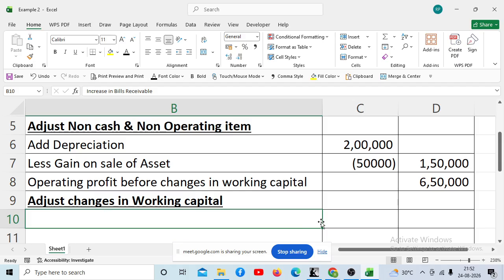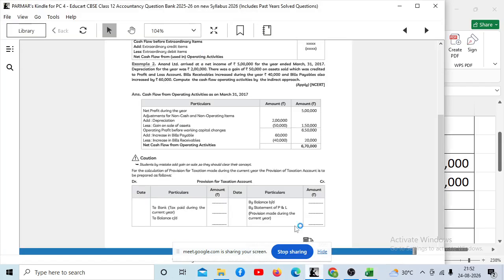Now in this, what we have to do is consider the current assets and the current liability. See, they are telling that bills receivable increased during the year by 40,000. Now the current asset has an inverse relation with cash. Means if the current asset is increasing, cash will be minus. And the current liability has a direct relationship. But rather than remembering this inverse and direct relationship, we will understand it logically.